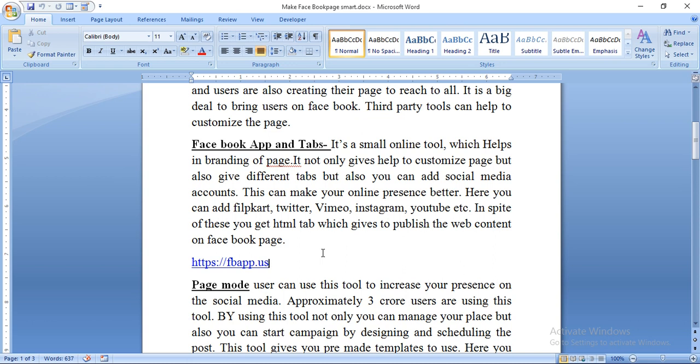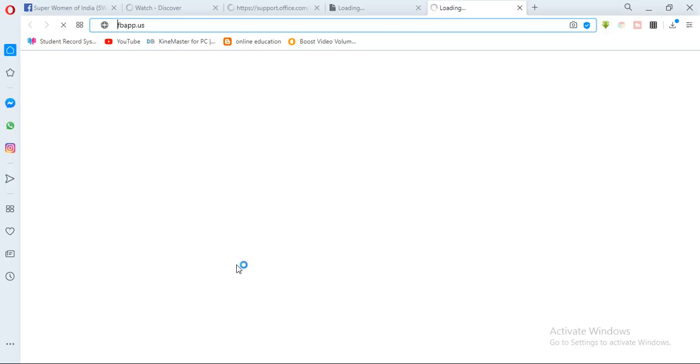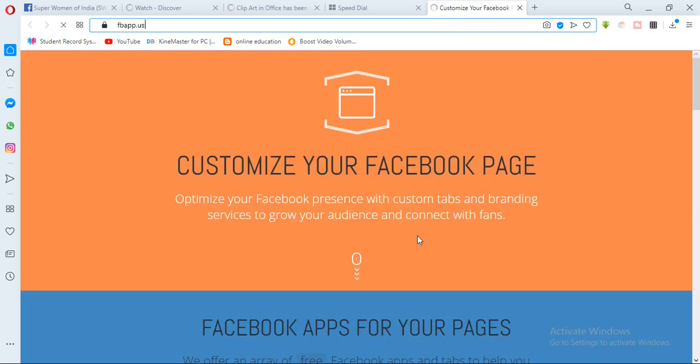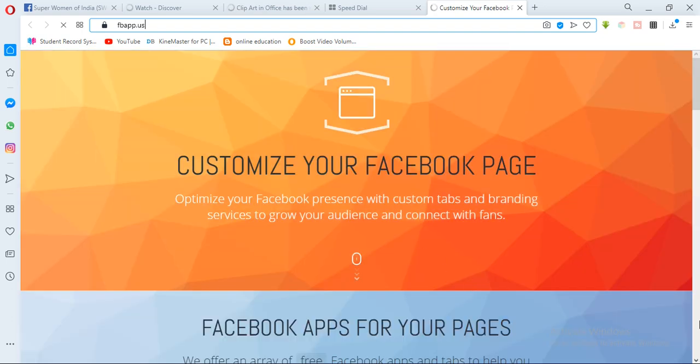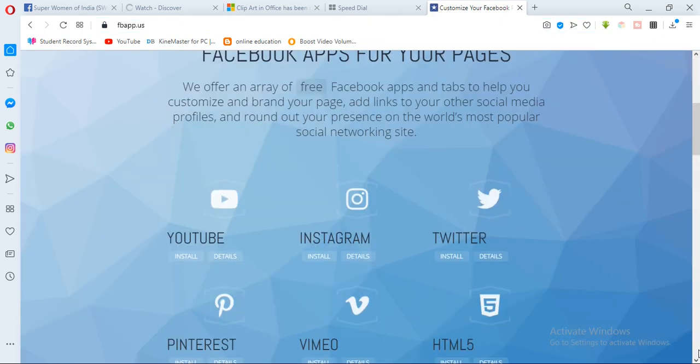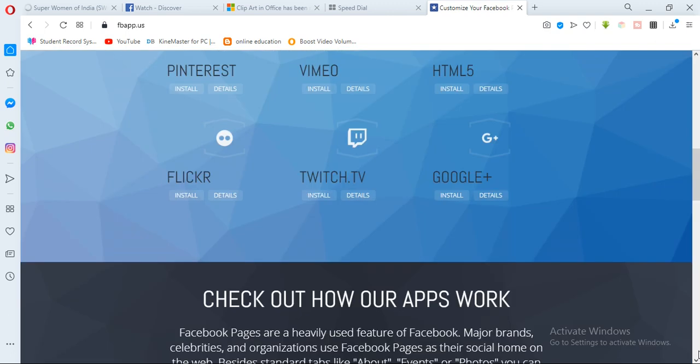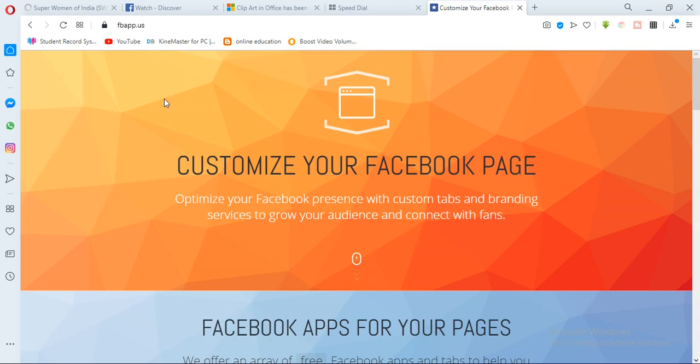https fbapps.us. When you open this link, you will get the facility of FB and you can use it. Look here, Facebook's apps for your page. Here you get YouTube, Instagram, Twitter, Pinterest, Vimeo, HTML5 and many more. Flickr, Twitch.tv and Google Plus. So this way you can get it.